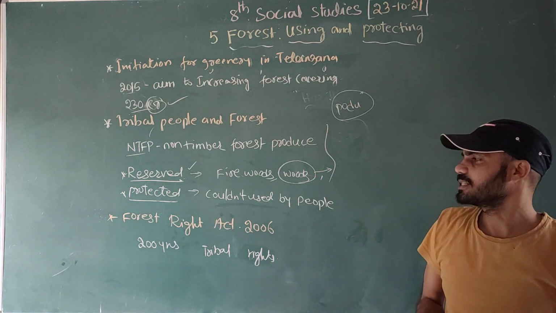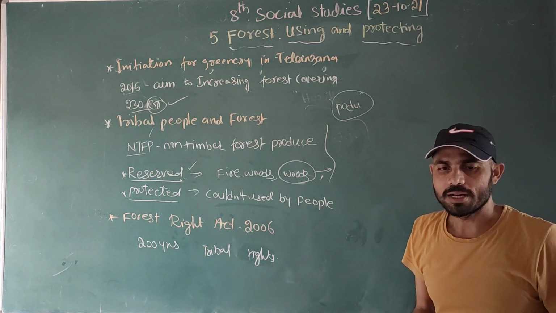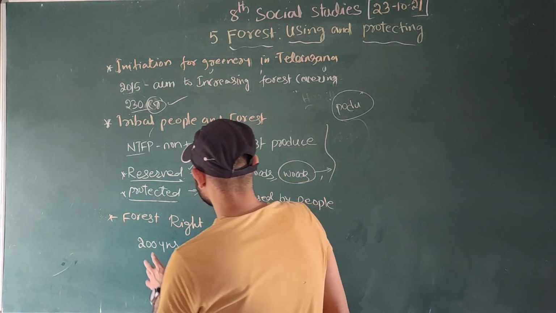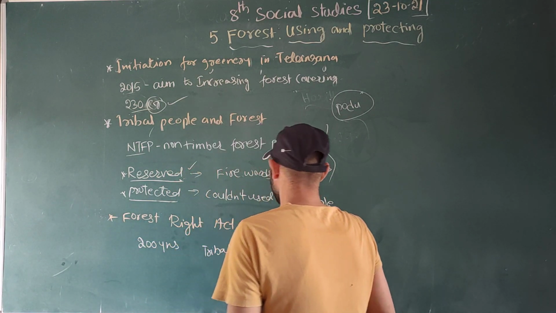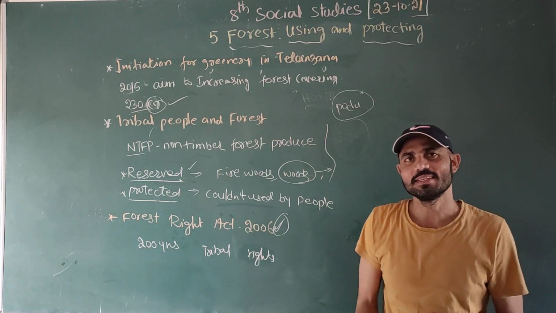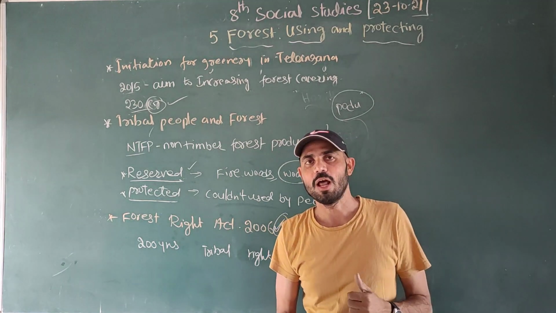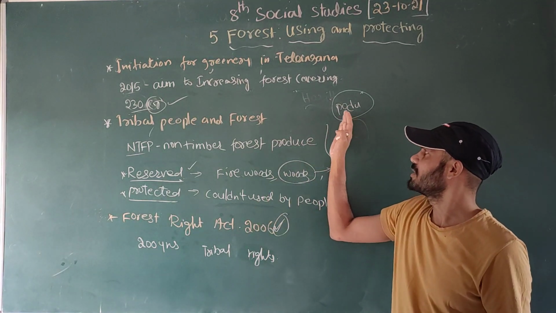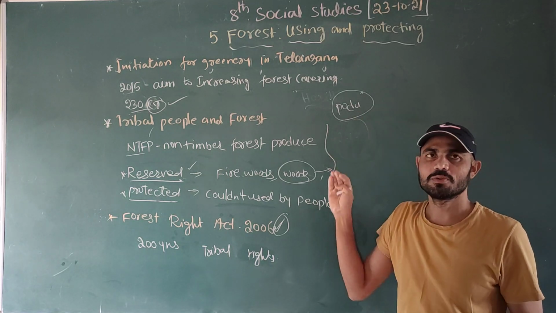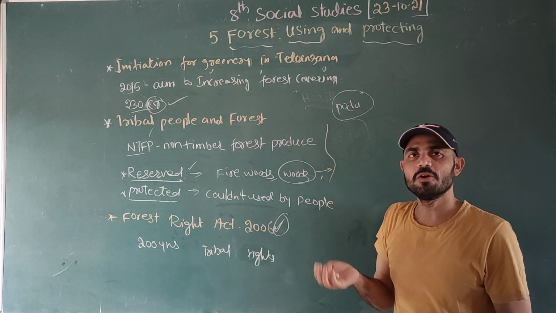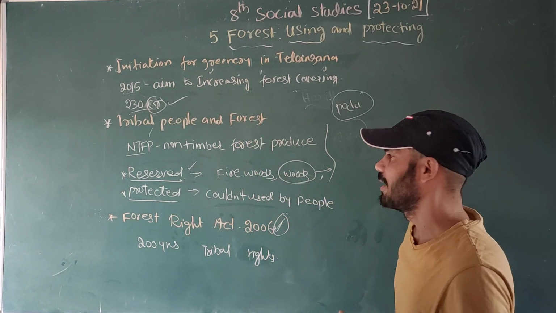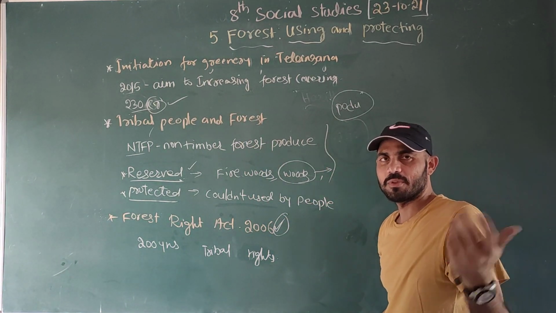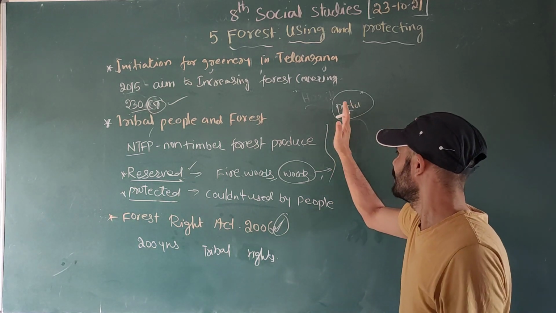And where is the Forest Right Act? See, this Forest Right Act is from 2006. Why? Because we can see nowadays also in the news, right? What will happen? Those who are doing the cultivation, the police officer, the forest officer come, and a conflict or dispute happens between the tribal people and the forest officer, right? Recently in Andhra also we had one news four or five days before, right?